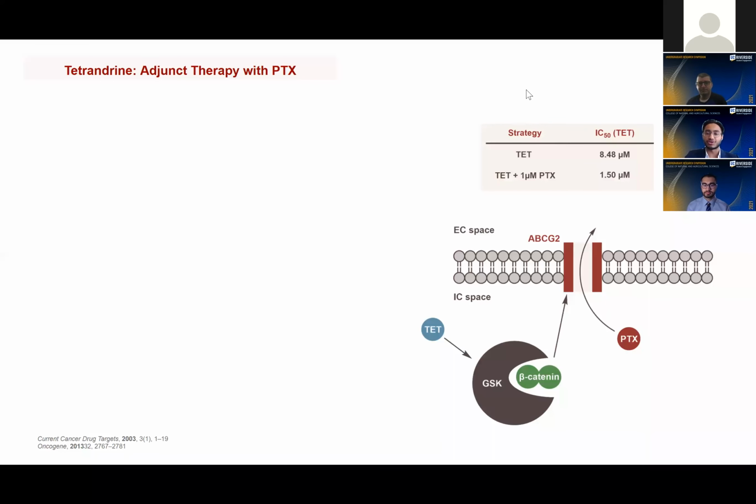In a single dose strategy, tetrandrine alone has a half maximal inhibitory concentration of about 8.5 micromolar. However, when combined with paclitaxel, a known anti-cancer drug, this IC50 value drops to 1.5 micromolar, indicating an increased potency by about 6 times, which is highly significant.